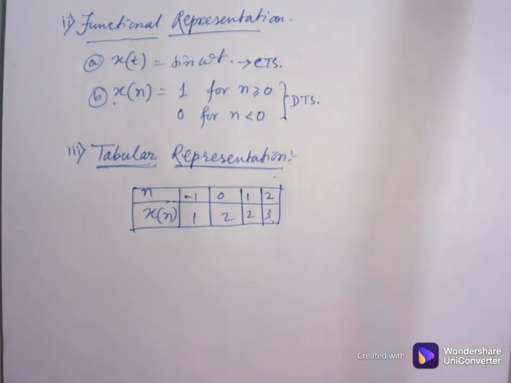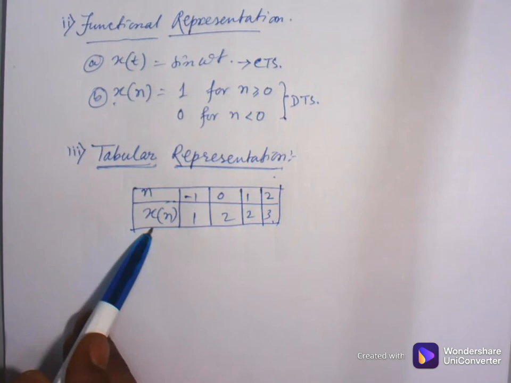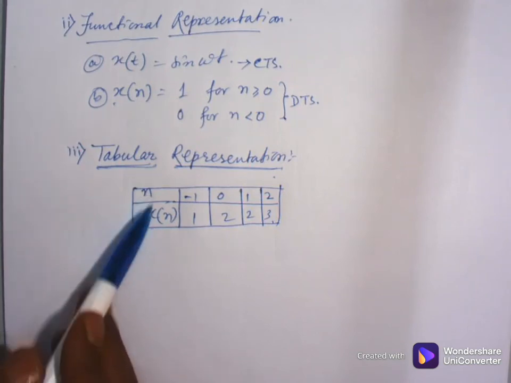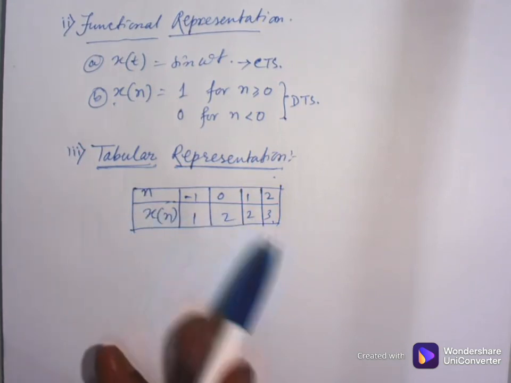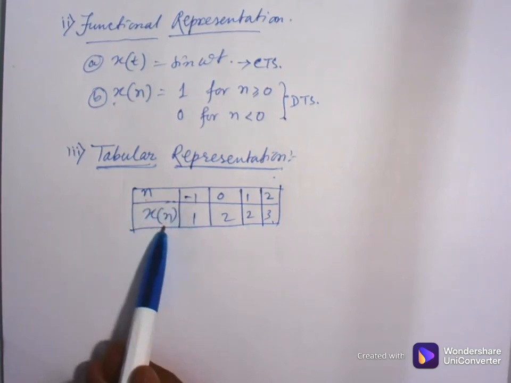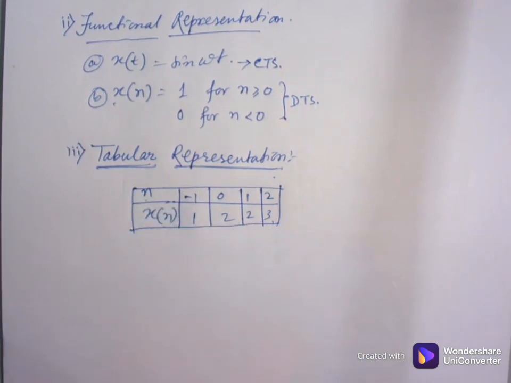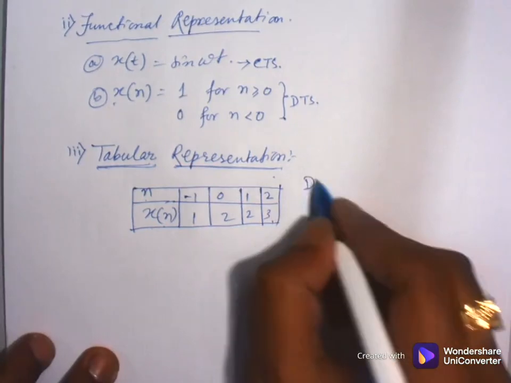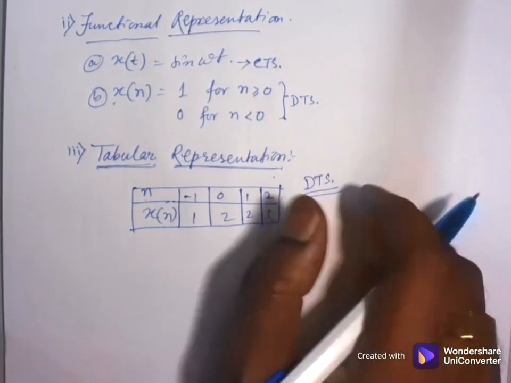So n and x of n have been represented by this table. That means with the value of n, the function x of n has this value. So this is tabular representation, and mainly we will represent the discrete time signal with the help of tabular representation.